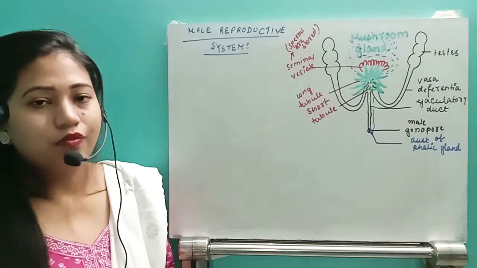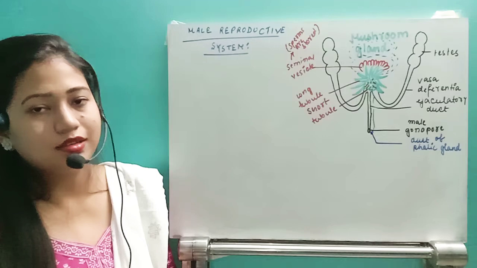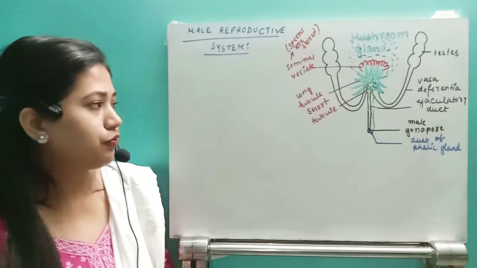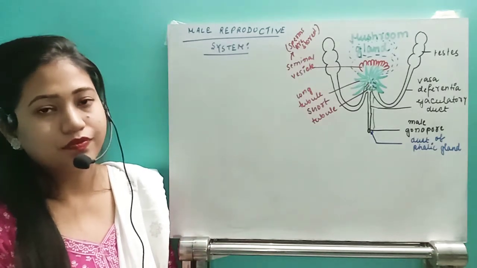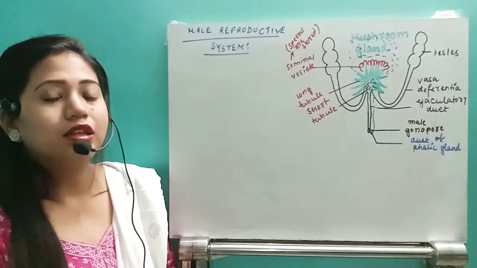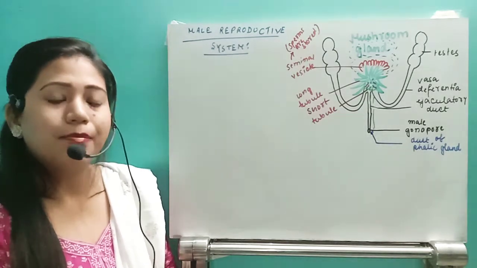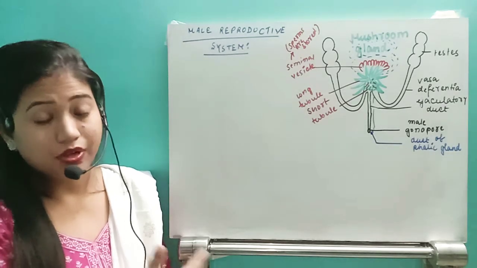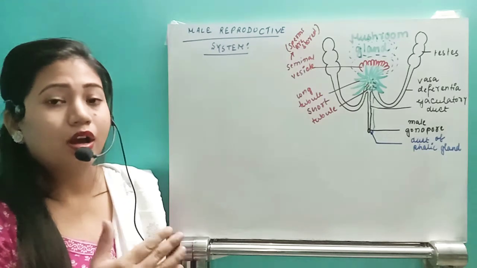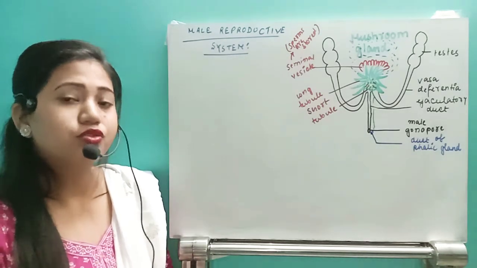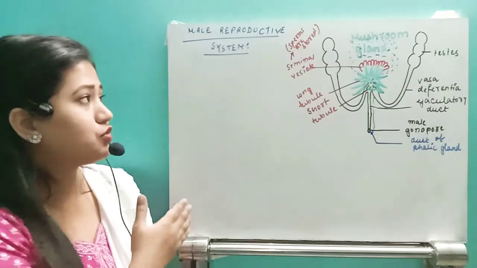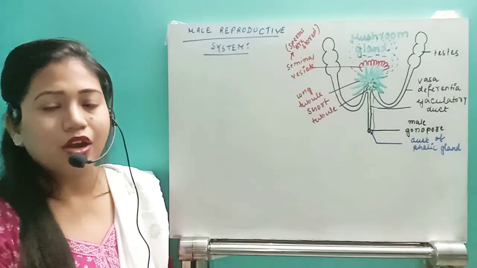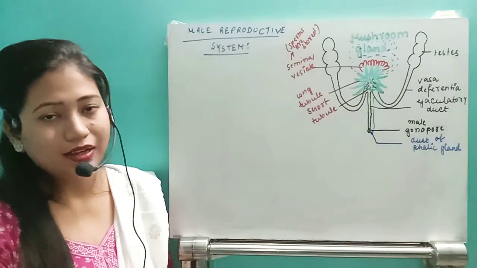Hello students, today we are going to study the next physiological system, that is reproduction. If you see the male and the female reproductive system, we will see them separately, because in case of this cockroach, the male organs are present in a different organism and female organs are present in a different organism. It's not like the earthworm, where the same earthworm has both male and female reproductive organs. In case of the cockroach, even in case of the arthropoda, they have completely separate male and female organisms.